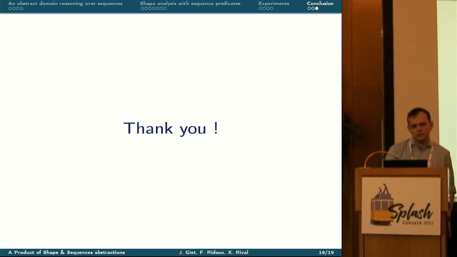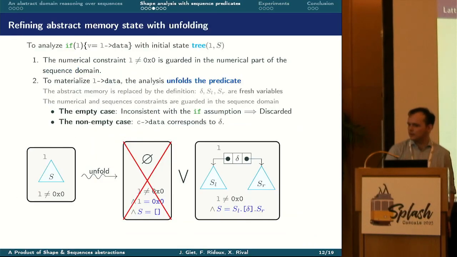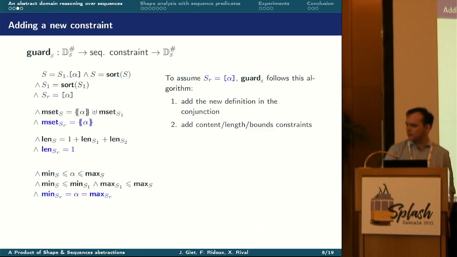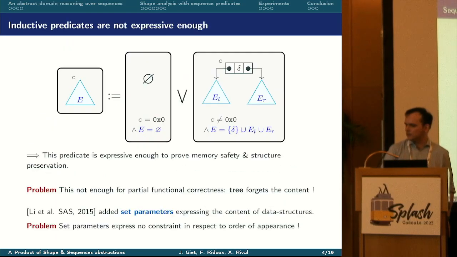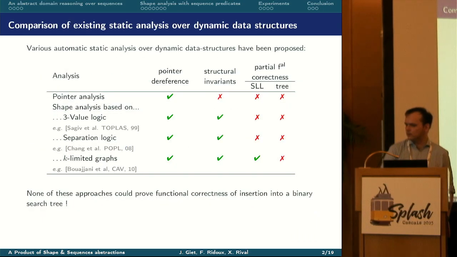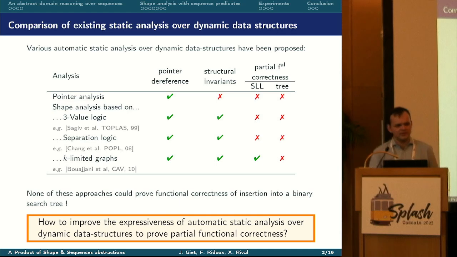Have you compared with this? Because also the example you had is one they verified, I believe. So what kind of constraint does it express? You can express sortedness, for example. You can express that you have an AVL tree, these kinds of properties. And they also added a sequence or other numerical constraints on the inductive predicate. I am not aware of this work, so I cannot answer your question, sorry. Okay.